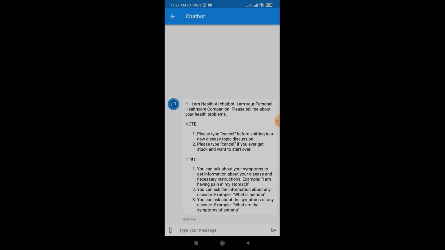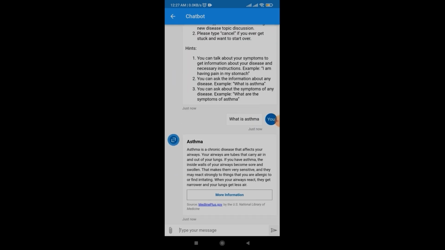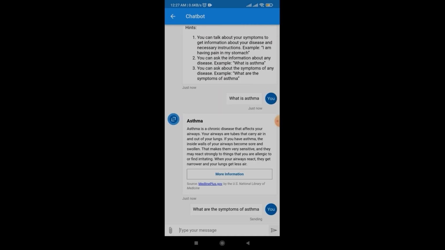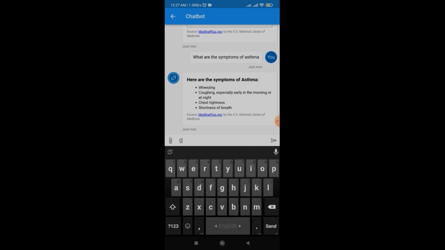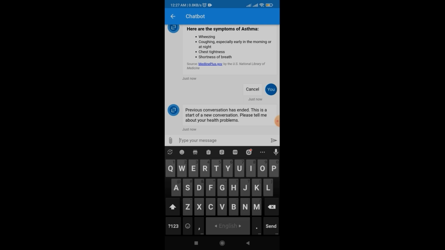And it has other functionalities, like I can ask for the information about asthma, what is asthma and what are the symptoms and so on. So here is a quick demo, what is asthma. Here you can see the information. I can also ask what are the symptoms of asthma. Here you can see that it is providing me symptoms. Now I will type cancel to start over, and now I will provide my symptoms.